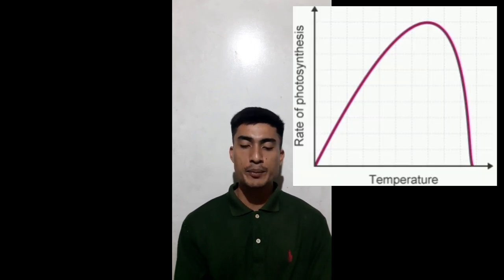Temperature. The chemical reactions that combine carbon dioxide and water to produce glucose are controlled by enzymes. As with any other enzyme-controlled reaction, the rate of photosynthesis is affected by temperature. At low temperatures, the rate of photosynthesis is limited by the number of molecular collisions between enzymes and substrates. At high temperatures, enzymes are denatured.